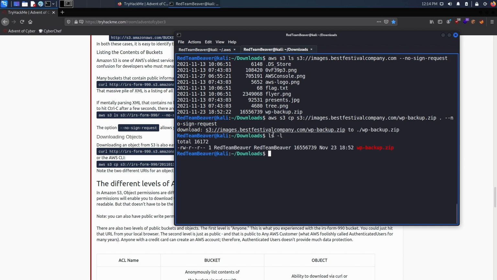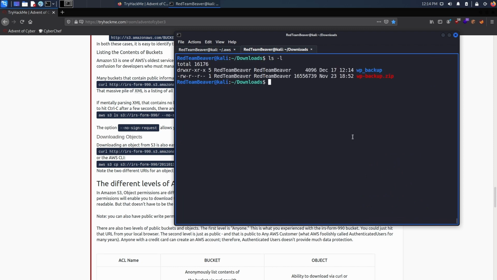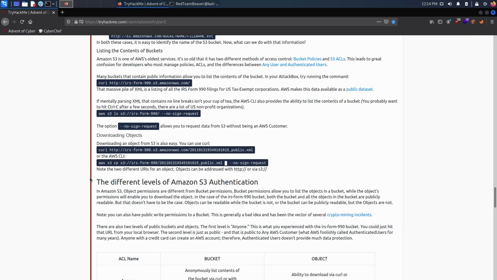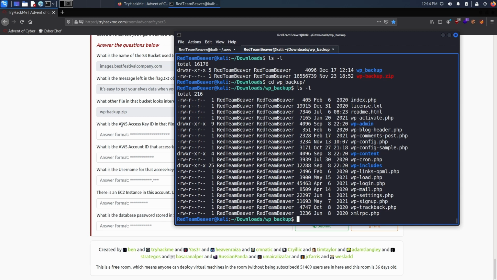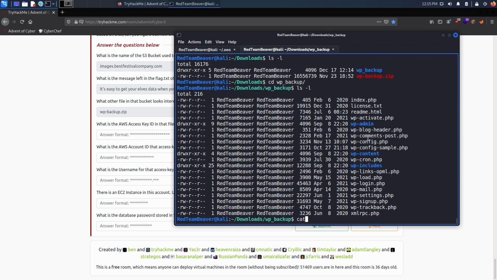Now, if we look inside our downloads folder, we see a file here. So let's unzip it. And we see that now we have a folder. So let's cd to it and look inside. So this is a basic, regular WordPress file system output. And now we need to find the AWS Access Key ID. Usually this kind of information will be found inside the wp-config file.